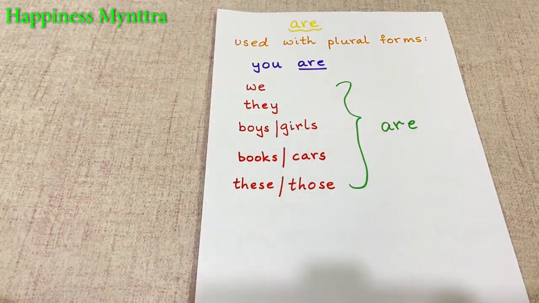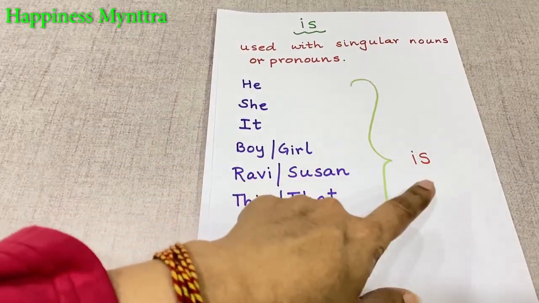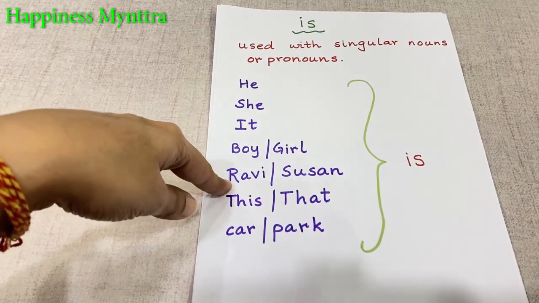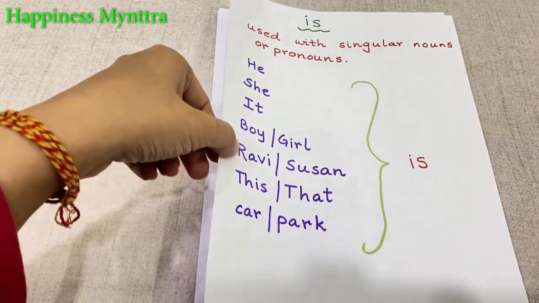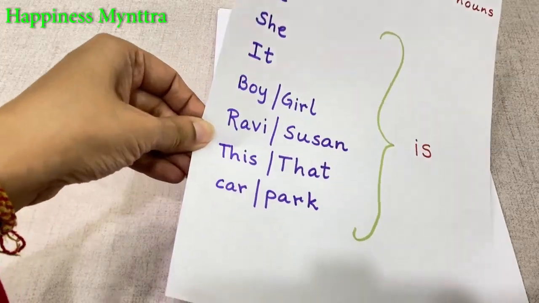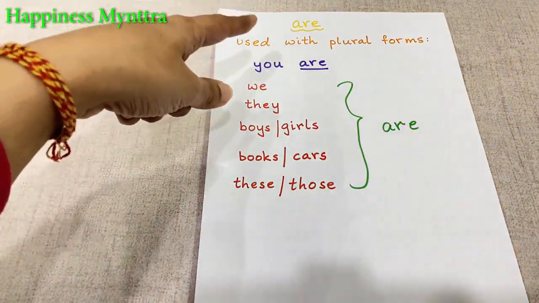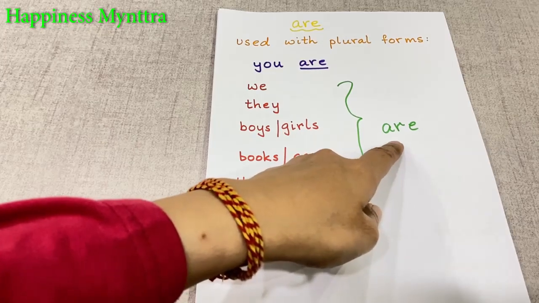For example, in the other sheet we had Ravi is, Susan is. We might have a sentence where we have Ravi and Susan. So there it will be Ravi and Susan are playing. Because two children are involved, so it becomes plural. Therefore, we will be using the concept of are in that case.